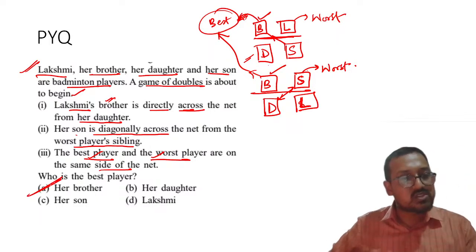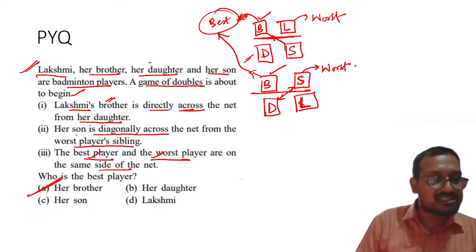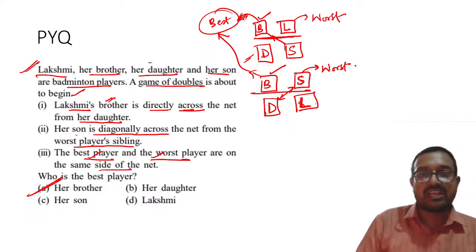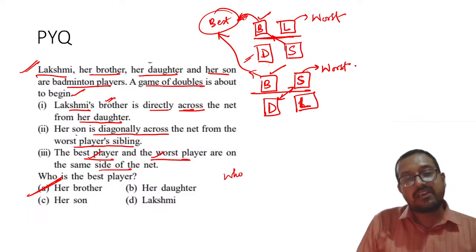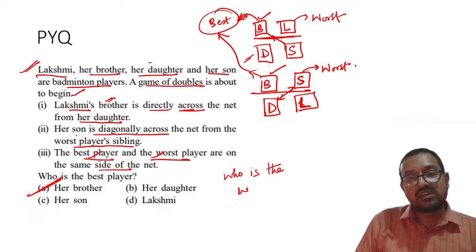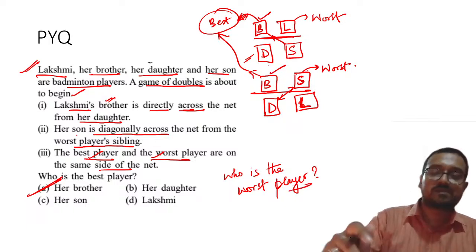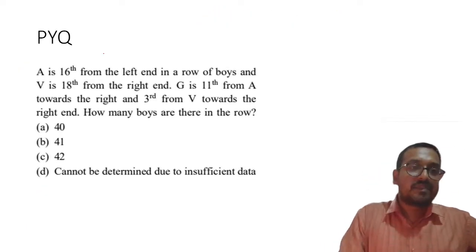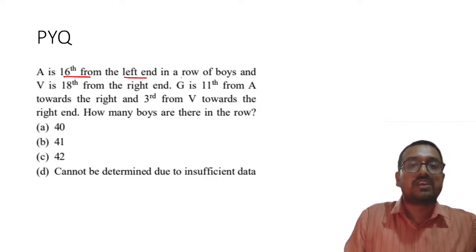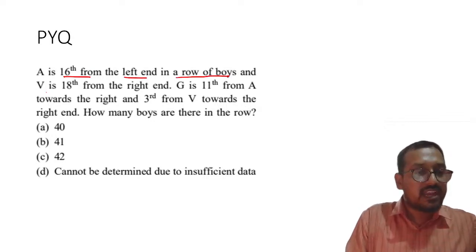Her brother. Suppose now in this question, yes, thank you Karthikeyan, that is correct. Yes Karthikeyan, you are very correct. So please remember, suppose if someone asks you who is the worst player, what will be the answer? Who is the worst player? Tell me quickly. Who is the worst player? Okay, Karthikeyan, no, not only Lakshmi.